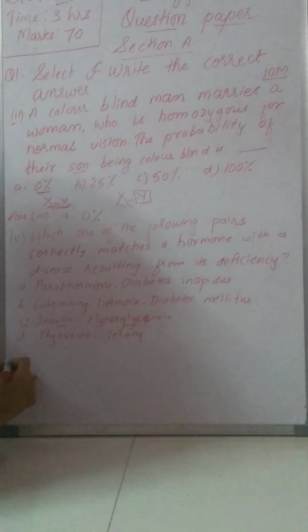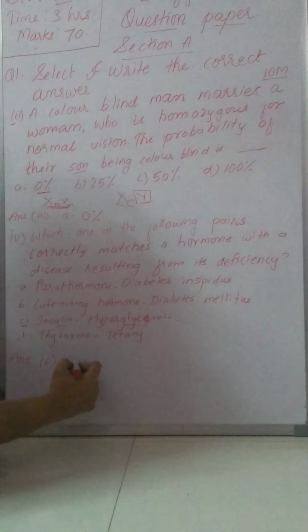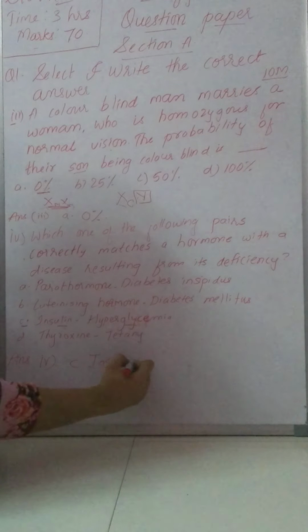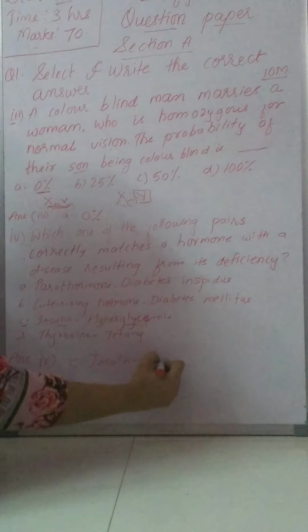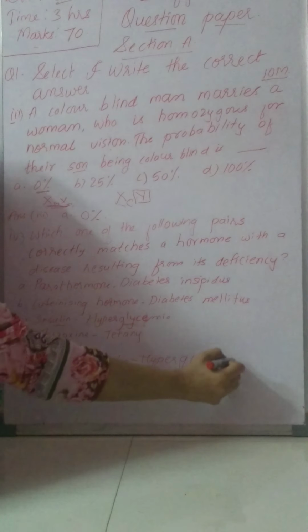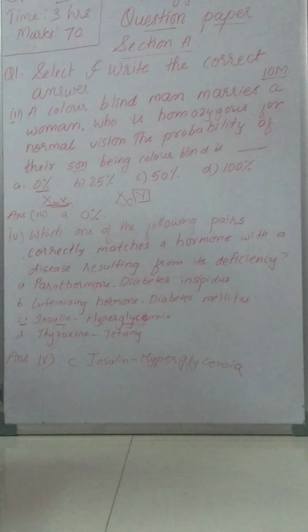So how will you write the answer? You will write question number 4, that is C, insulin, hyperglycemia. This is the correct way of writing the answer.